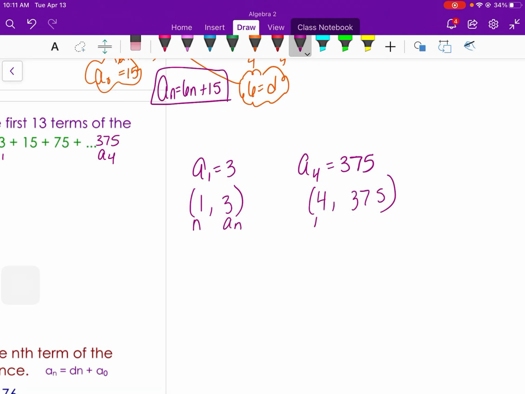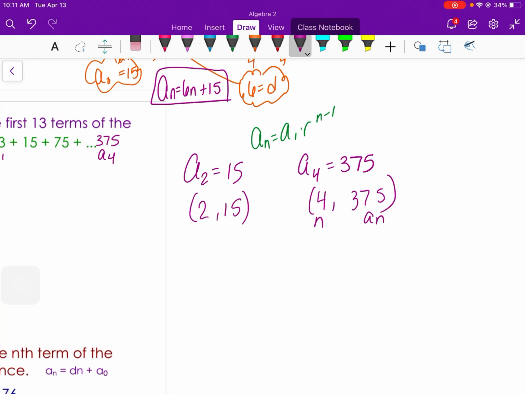You start it the same way, except that you plug into a sub 1 times r to the n minus 1. So this one would be 3 equals a sub 1 times... you know what, we're actually going to have to use the second term, otherwise it's not going to work. The second term is 15. Apologize.